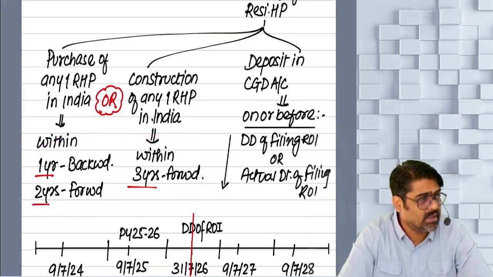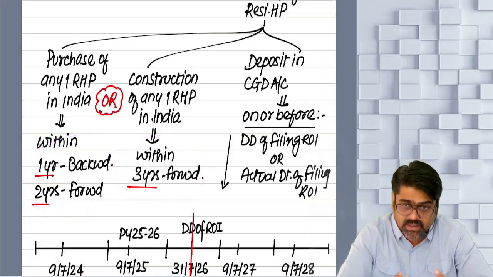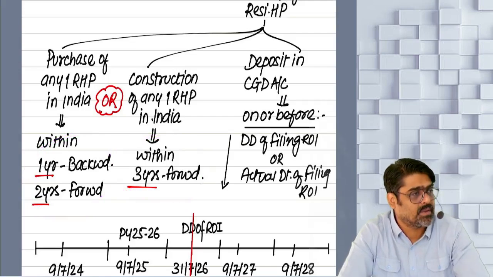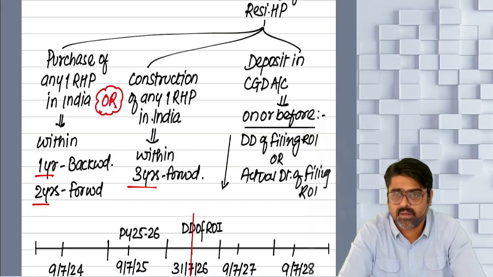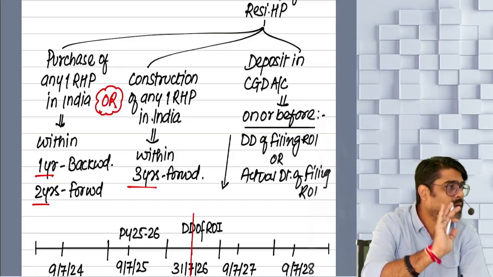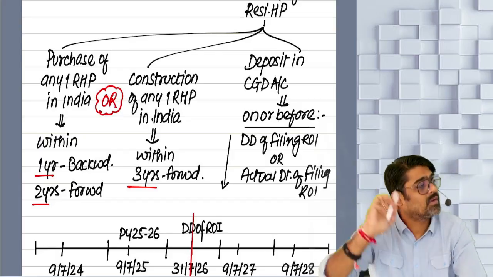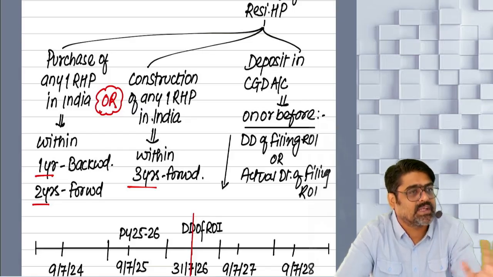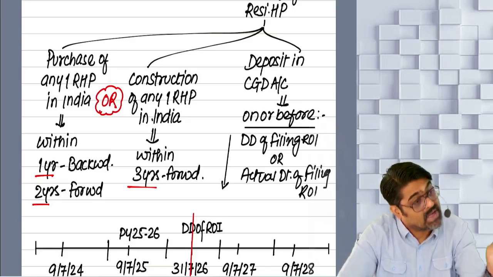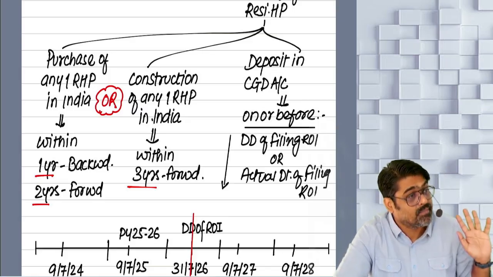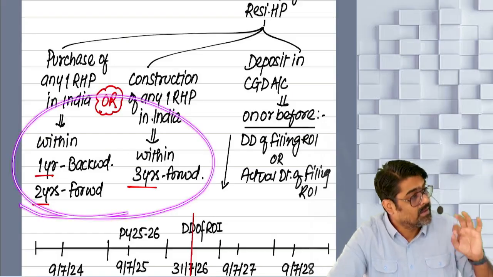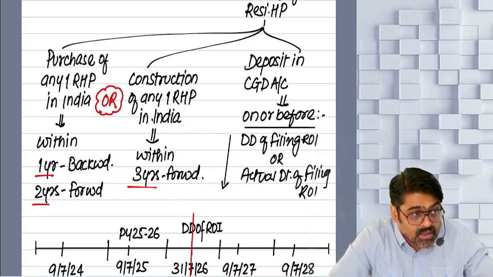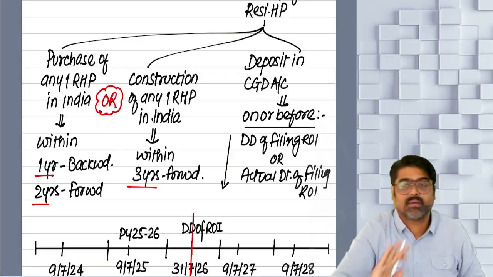So within the available time, whatever properties are purchased or constructed in India, out of all such properties, any one residential property, the investment in that property will be assumed as if it is out of long-term gain. Understanding? Cost of purchase or cost of construction of that property which is in India and which is purchased or constructed within the given time will be assumed as if it is made out of this long-term gain.